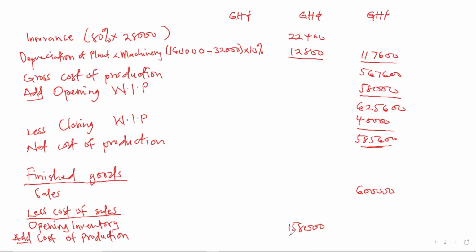Cost of production is 5, 8. So let me continue on the next page. Next page.